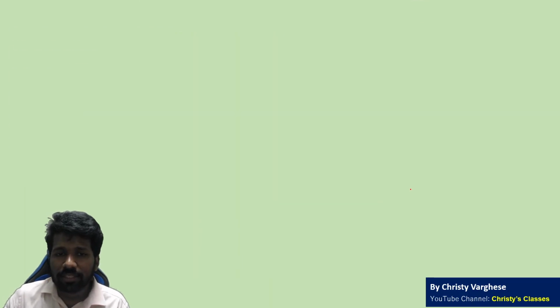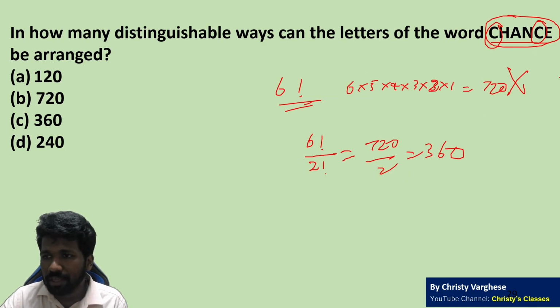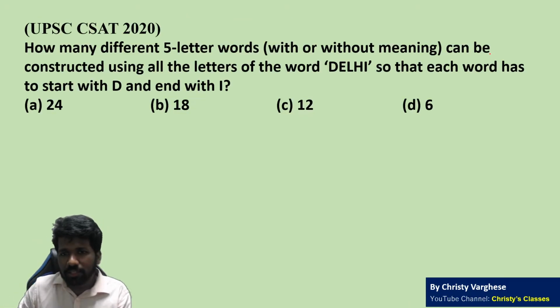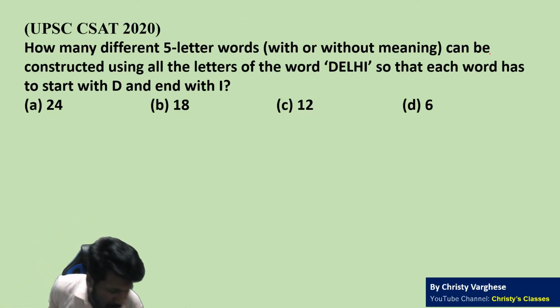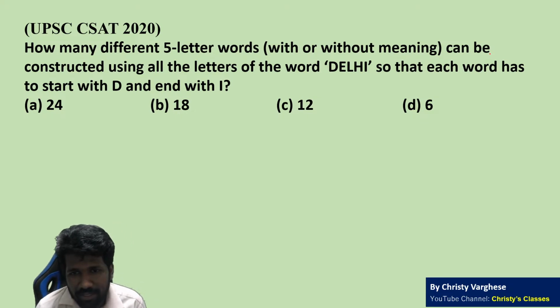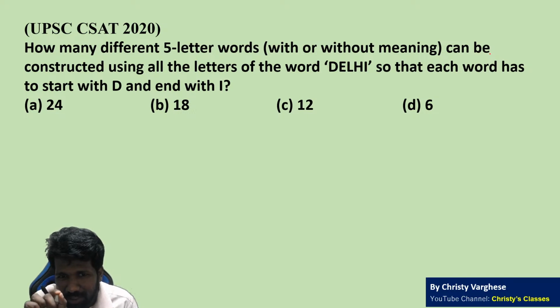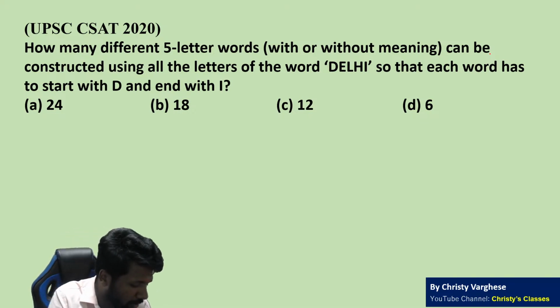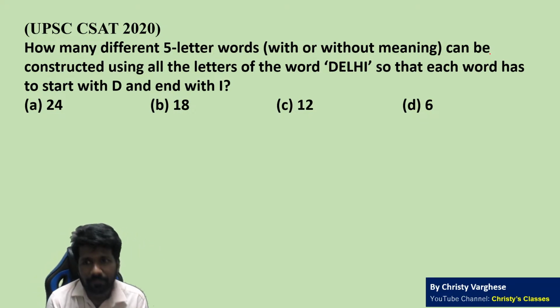So CSIR NET aspirants, this was a previous CSIR NET question itself. To make you understand the concept, I have taken this itself. In UPSC, this was the question asked based on this theory. This is just straightforward, what I just discussed now is asked. But one small twist, by adding extra information, they are trying to confuse you. Once you identify that, it is super easy. All of you try this.